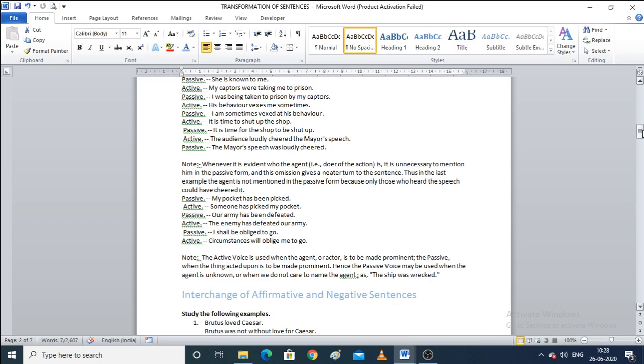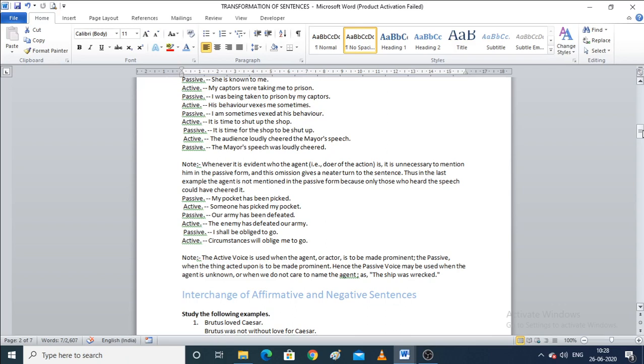Let's take an example: Rahul likes to play cricket, right? Rahul is the subject here. What does he do? He likes to play cricket. So cricket is the thing that Rahul likes to do. This is an active voice sentence.